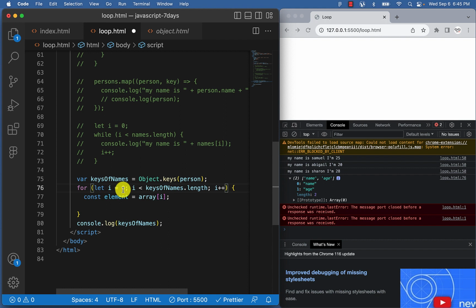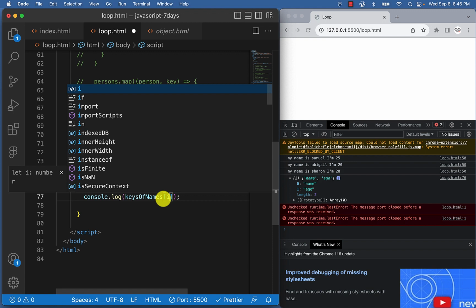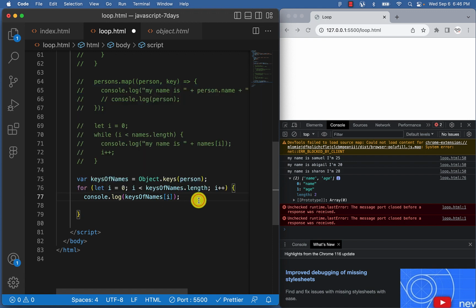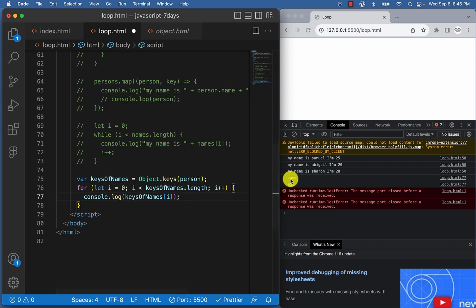So for i is equal to 0, i less than keys.length. These keys now are name and age, right? And so we'll loop through it. So let's copy this and see if we can console log it, right? If we come over here and console log i, we should be able to get name and age, right? So let's see. So we've gotten name and age.